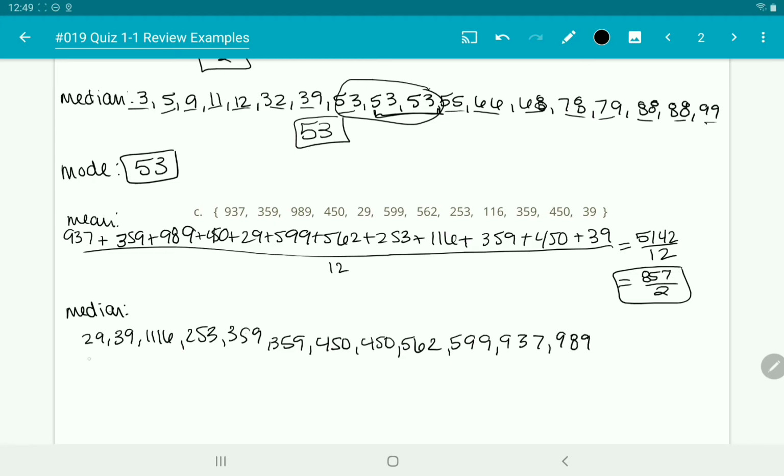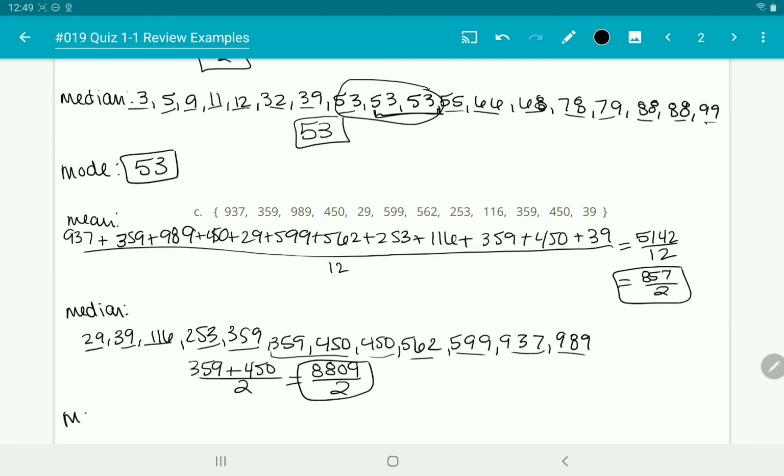Okay? We're going to mark them off from either side to see which one's in the middle. I wrote one too many on that one. Let's erase one. Okay, and we get 2 of these answers. So we have to take 359 plus 450, and we're going to divide that by 2. That's going to be 809 divided by 2, and we're just going to leave it at that fraction.